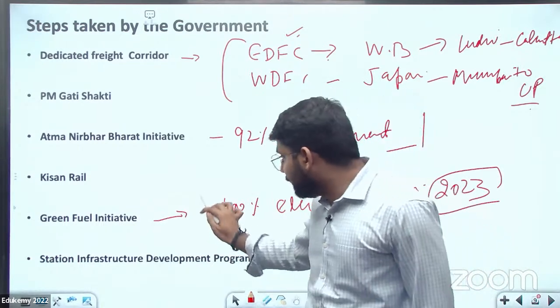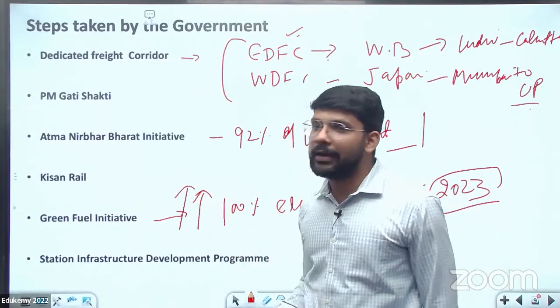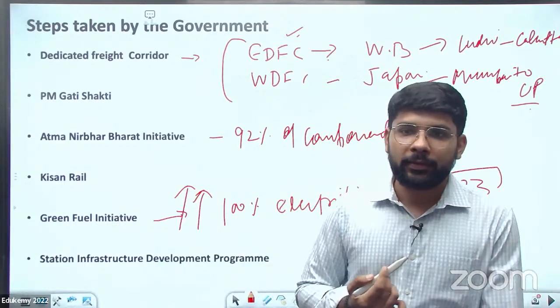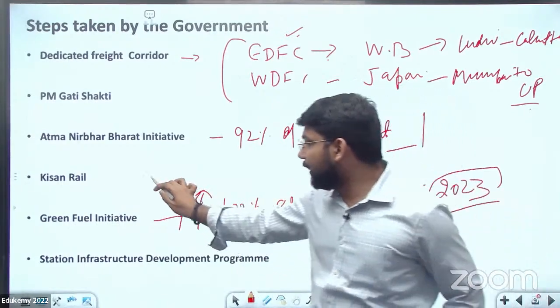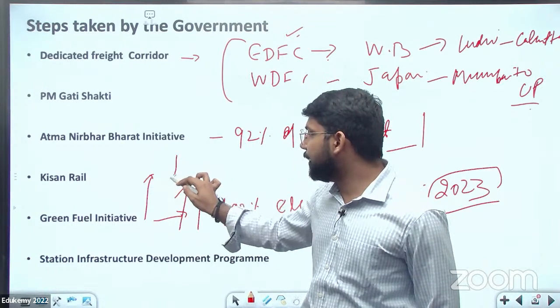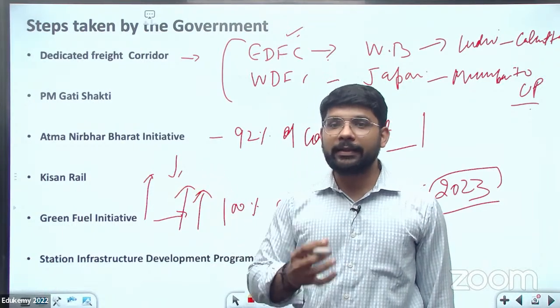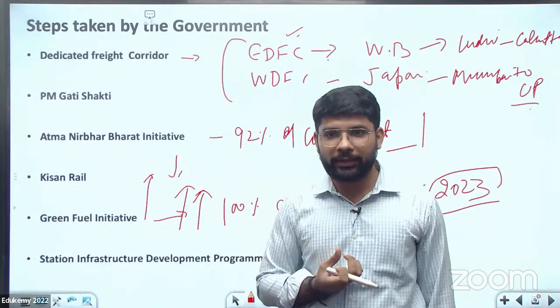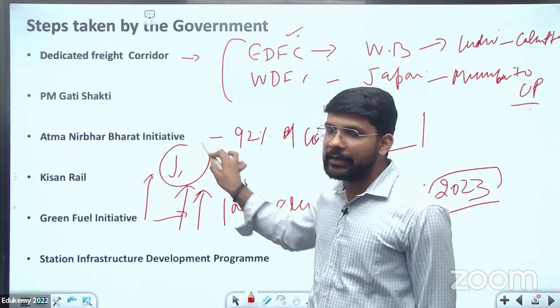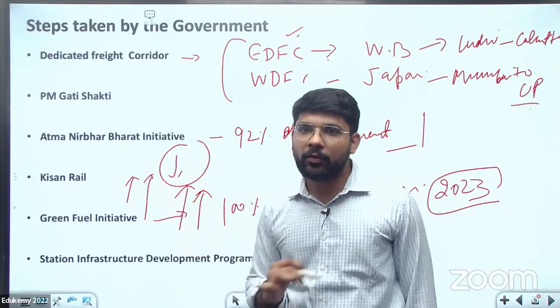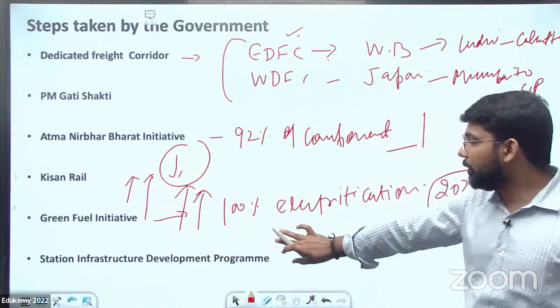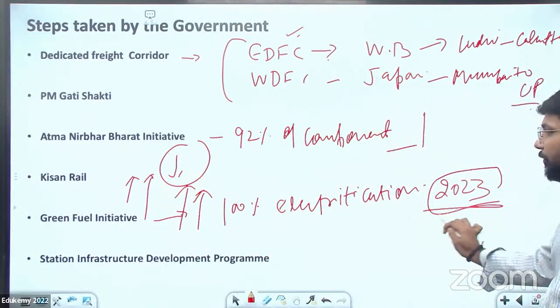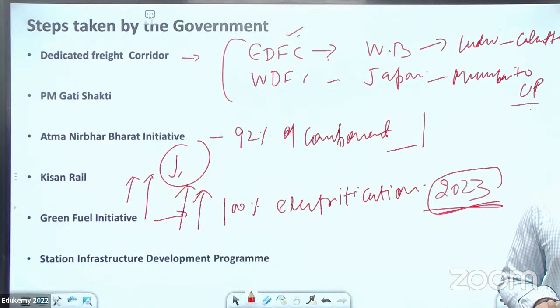Now the train is running on green fuel with less impact on the environment. If electrification happens, there is a decrease in the number of bogies in the train also. Initially they carried a generator bogie with them, so that will also decrease, and it will increase the efficiency of the train. So this is almost done for 100% electrification by 2023.